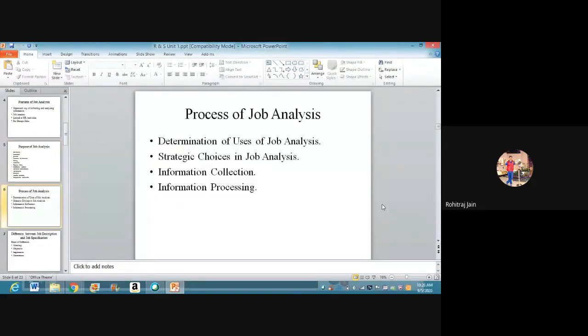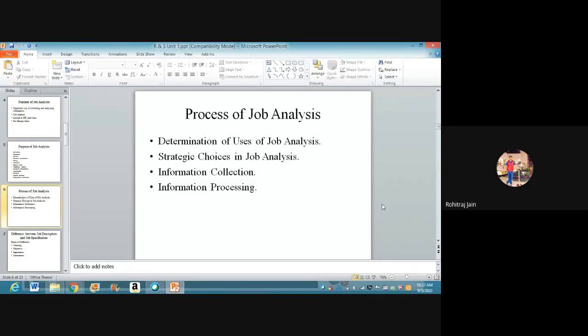Now, after understanding the purpose, the features, and the meaning of job analysis, we'll study the process of job analysis. We will go step by step. It will be easy for you to understand. So the process of job analysis, students: first, determination of uses of job analysis. The second would be strategic choices in job analysis. Then information collection. Then information processing, which results in job description and job specification.